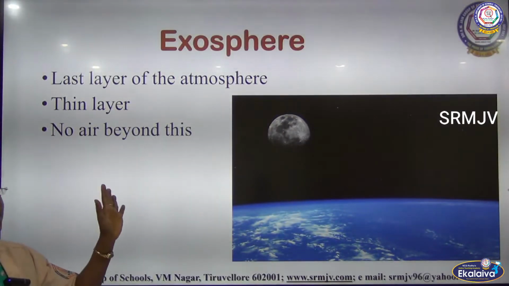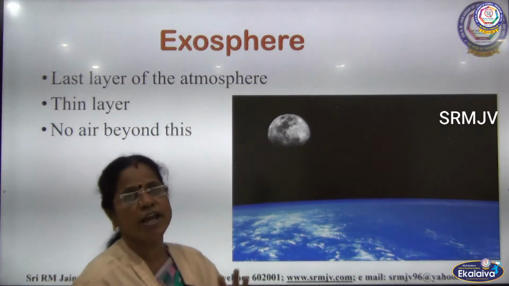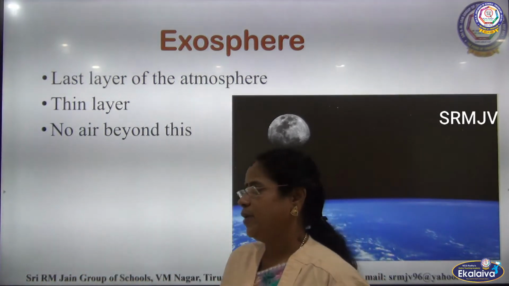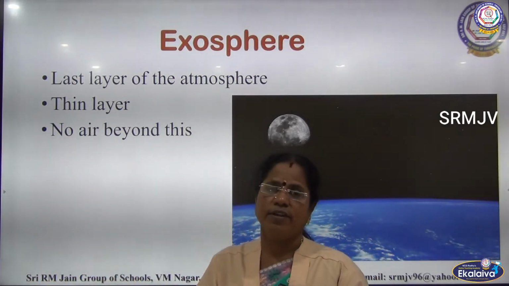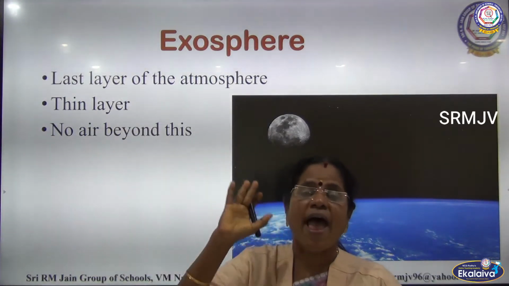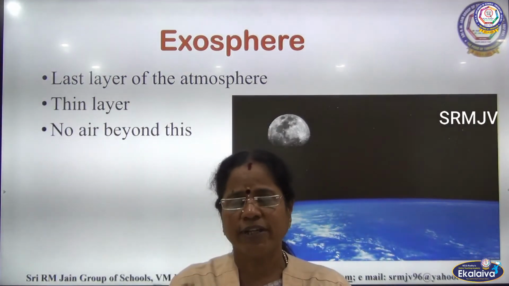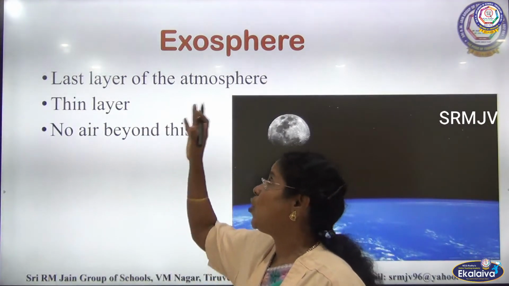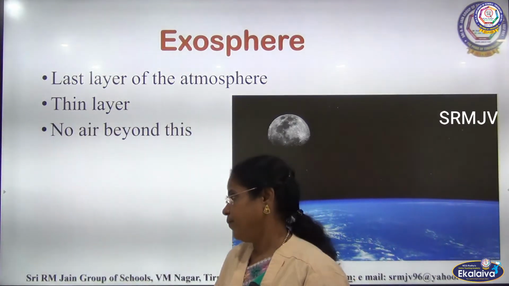Next is the exosphere. This is the last layer of the atmosphere. This layer is very thin. Beyond this layer, no air is present, so no living things, no life is present beyond the exosphere.